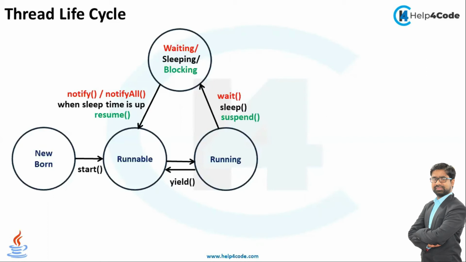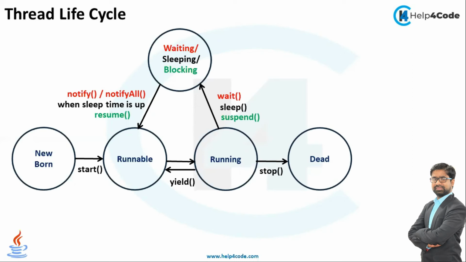Guys, we have a yield method. If you want to send a thread from running to runnable, we will discuss the yield method practically in detail. Guys, we have a last stage that is the dead state. By calling the stop method, my thread will enter the dead state.